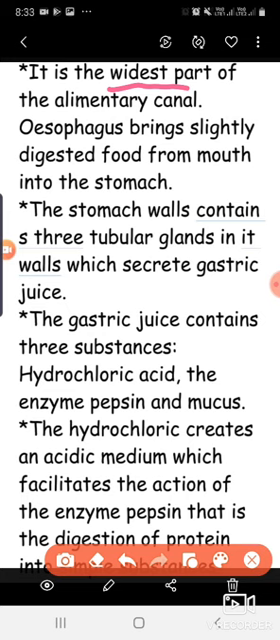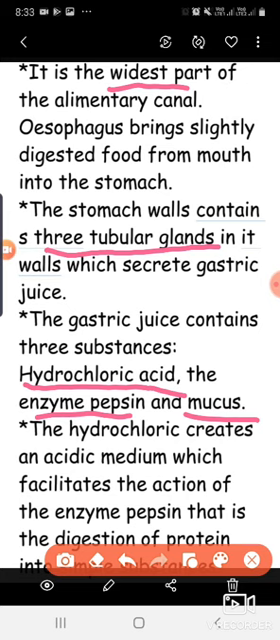In the stomach wall, tubular glands are present which secrete gastric juices. So what are the main substances present in the gastric juices? First is hydrochloric acid. I think you are familiar with HCl, how strong that acid is. That is a mineral acid, and that is secreted inside our stomach. The enzyme pepsin, and the third one is mucus. So let's see one by one what the function of each is.